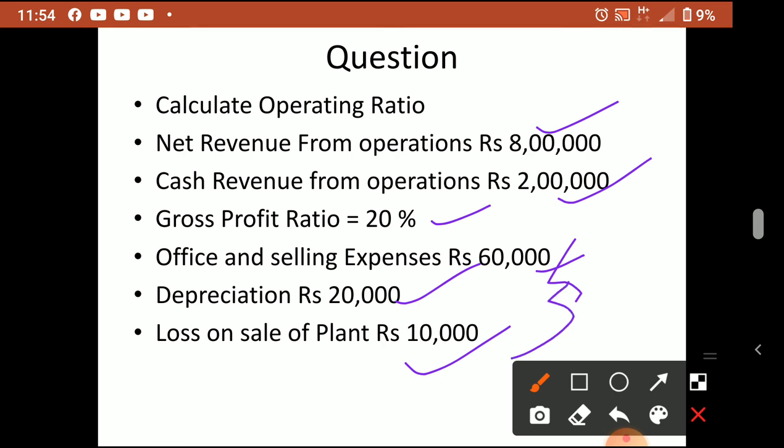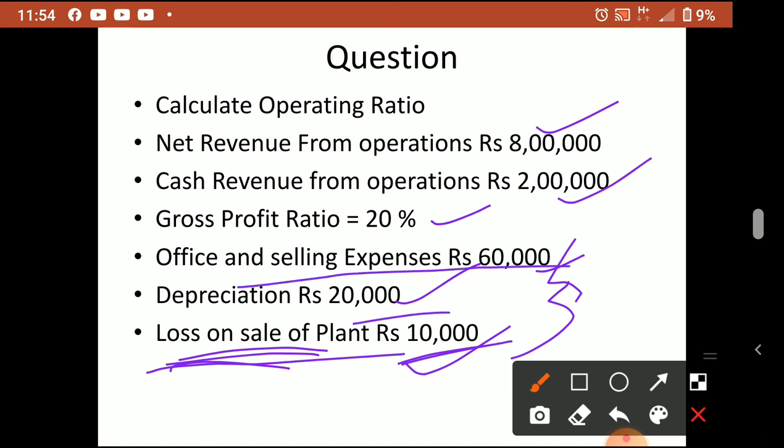Will the loss on sale of plant come or not? Loss on sale of plant is not an operating expense, remember. This is a non-operating expense, not related to the day-to-day activities of the business, so don't take these types of items. For operating expense you can have only office and selling expense, then depreciation expense.